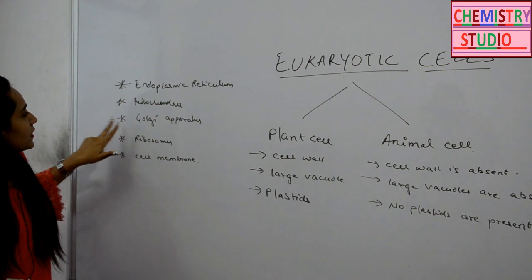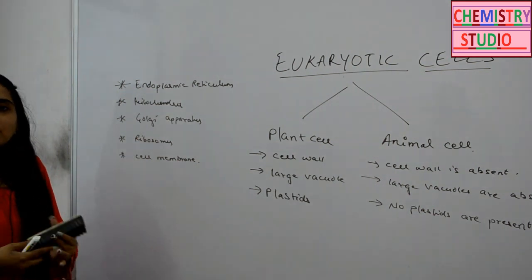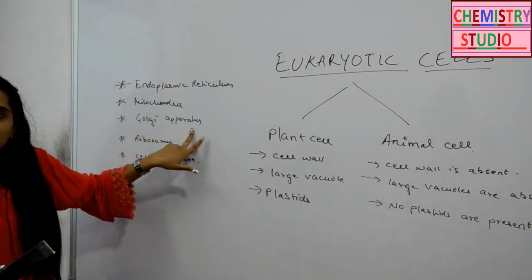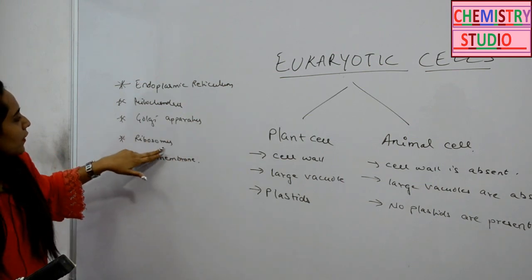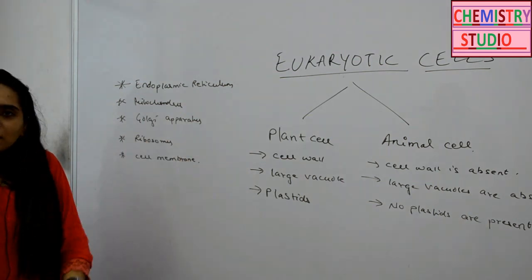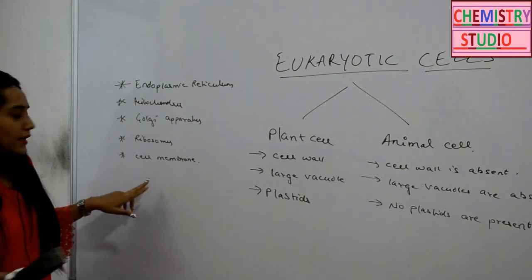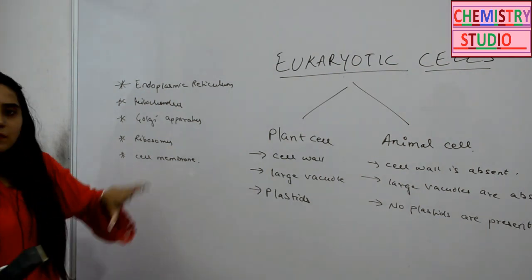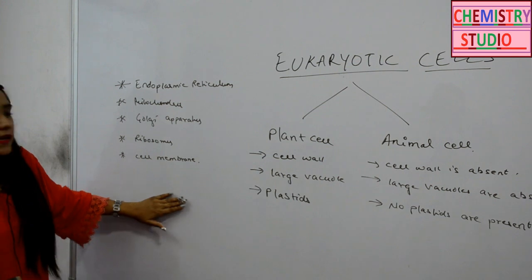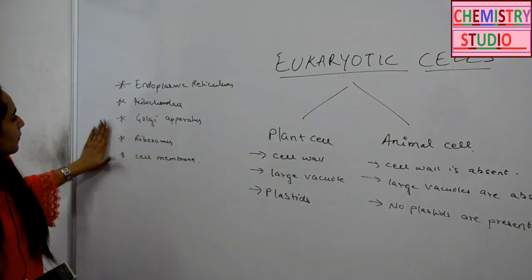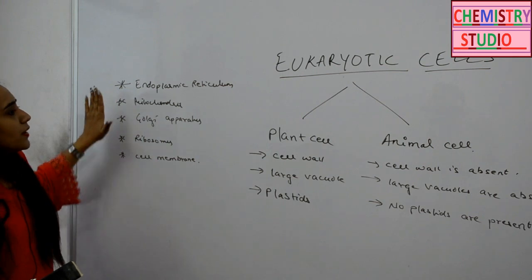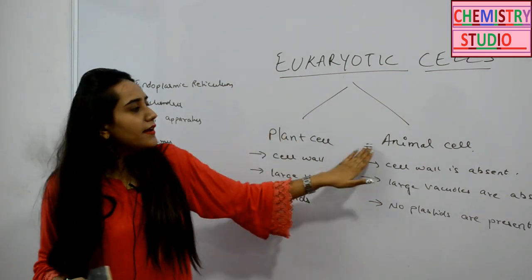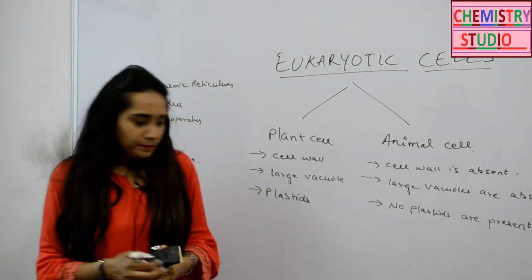Then the Golgi apparatus, where all the packaging and modification of proteins takes place, like glycosylation, etc. Then ribosomes are the ones which basically make up the protein from the mRNA. And last is your cell membrane, which is a phospholipid bilayer. Now we are going to discuss these organelles one by one. But first of all, let's look at the structure of plant and animal cells in general.